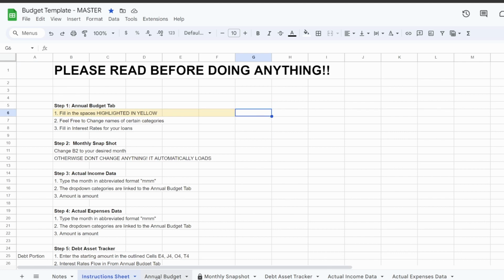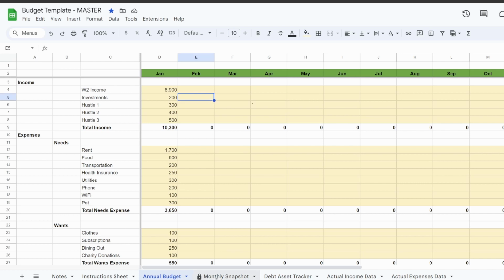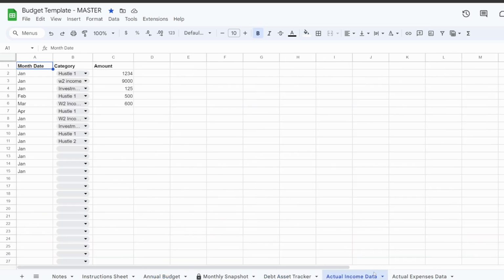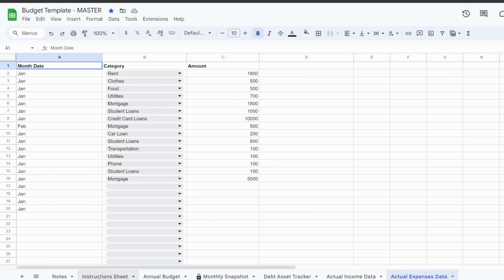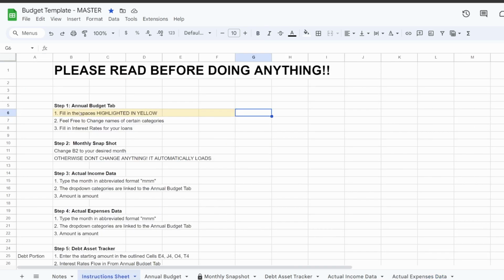Today I'm showing you my very own budget template. Alright, this is a really straightforward budget template that anyone who has an IQ over 120 can get.